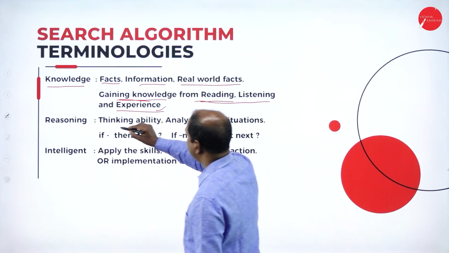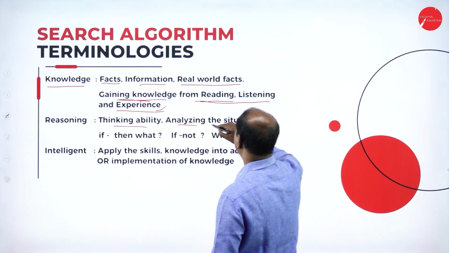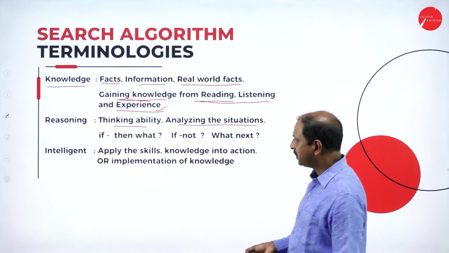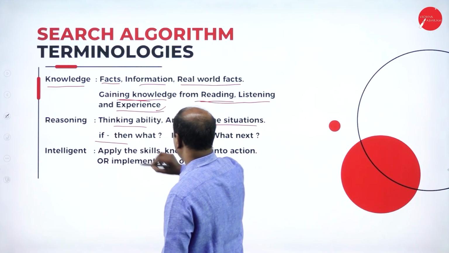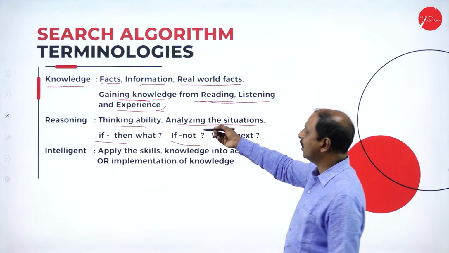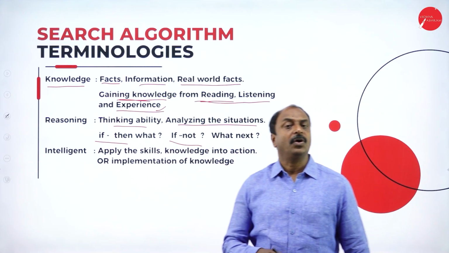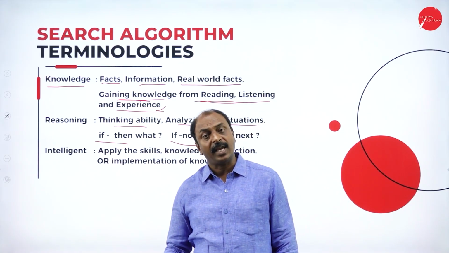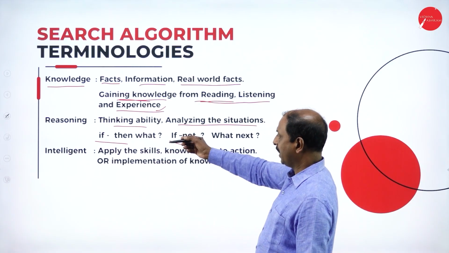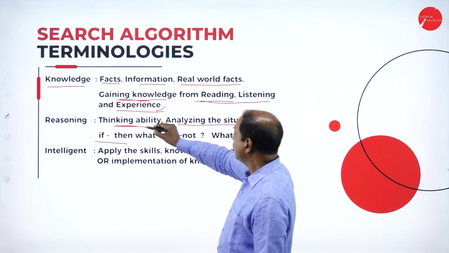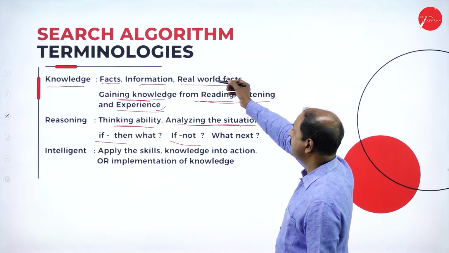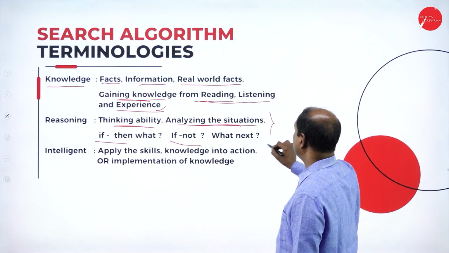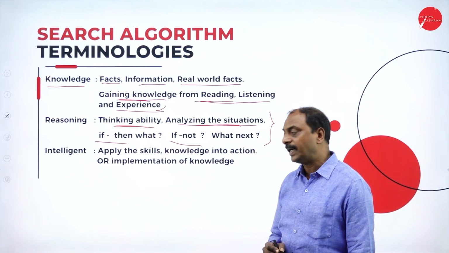Next definition is thinking ability, or analyzing the situations. With respect to programming concepts, we can say if, then, or if not. This is logical thinking. If not A, it is B. If not B, it can be A. That is logical thinking. So this is one of the reasoning, as the heading is knowledge representation and reasoning. This is the concept of reasoning, that is thinking capacity.